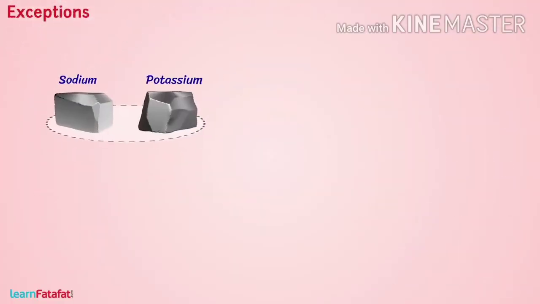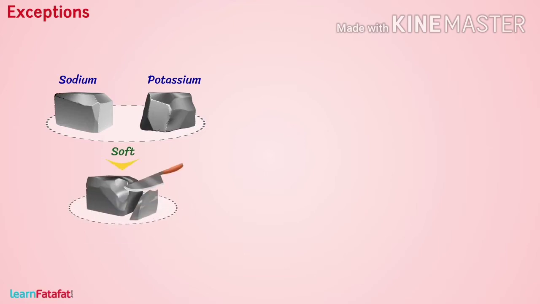Okay, till now we have discussed the physical properties of metals and non-metals. Now let us discuss the chemical properties of metals and non-metals. Why do we have to consider this? Because there are a few exceptions. Sodium and potassium are soft and can be easily cleaved, that is, cut to form a plain surface by a knife. However, these belong to metals.